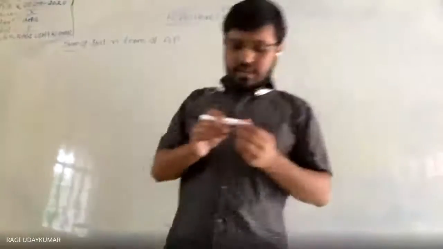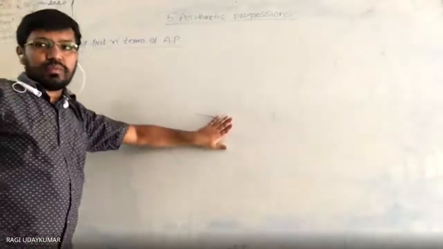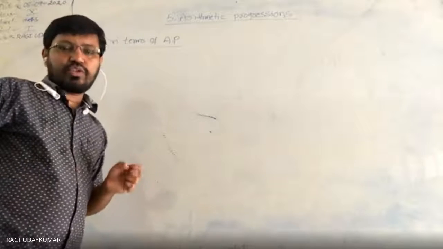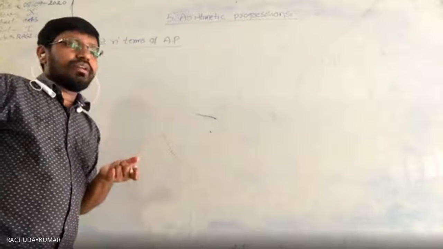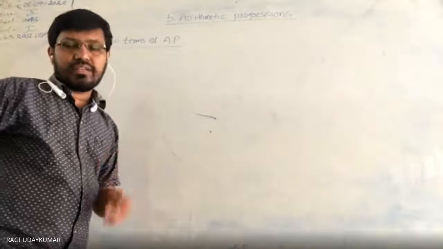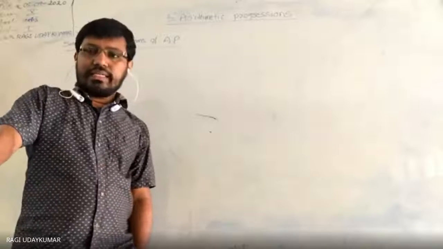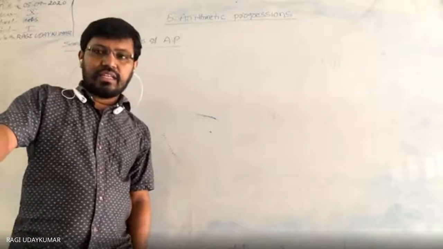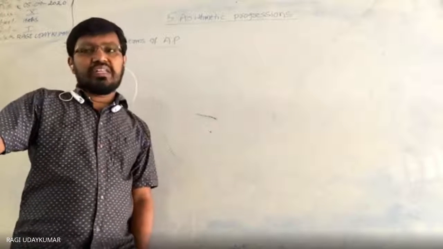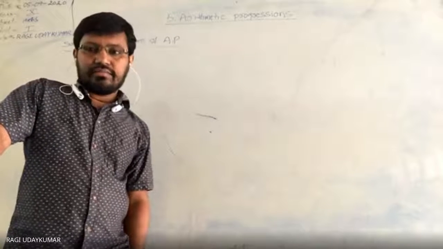Good morning. Today we are going to learn the sum of the first n terms of an arithmetic progression. Before that, let me tell you a story. It is not exactly a story, but an incident that happened in the history of mathematics. When a mathematician was 10 years old, his mathematics teacher gave him a sum: add all the positive integers from 1 to 100. The answer he gave directly was 5050.